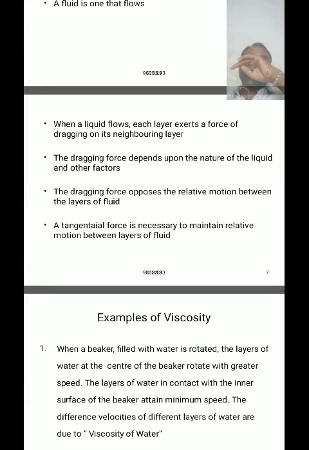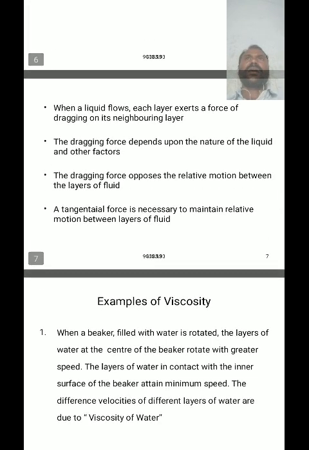So the upper layer destroys the velocity of the lower layer, and the upper layer applies an internal frictional force on the lower layer. This internal frictional force in a liquid is called viscosity.